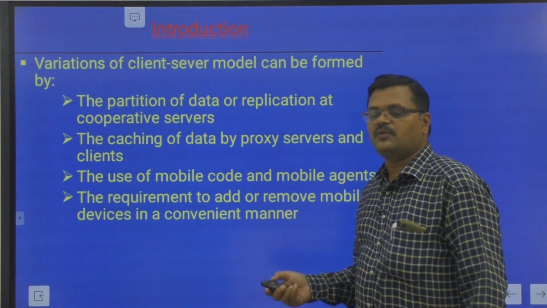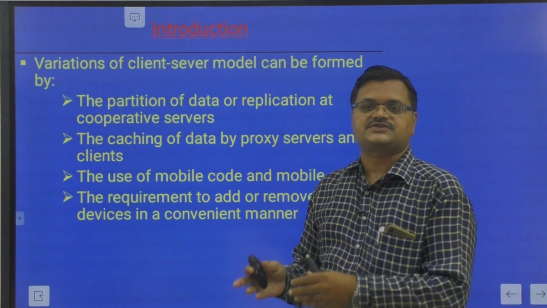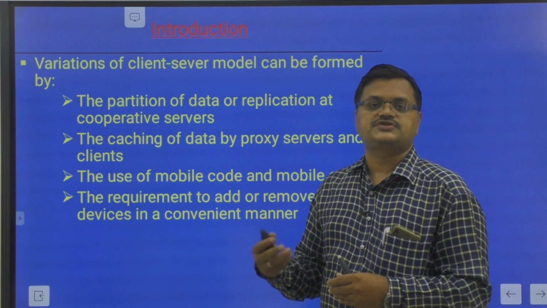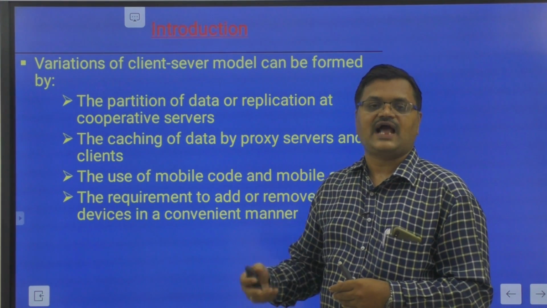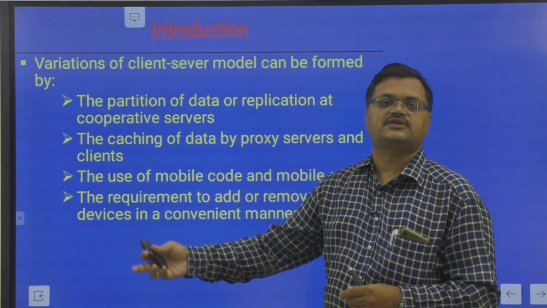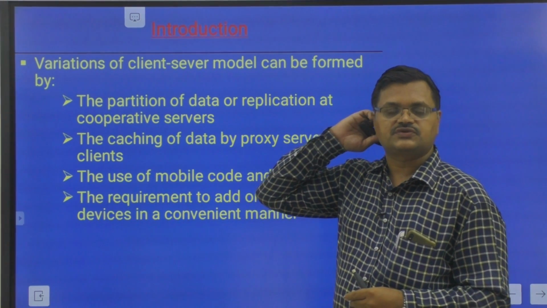A mobile agent is code that moves from one system to another, so it is not fixed. It executes the code present in a particular system, accesses the resources present in that system, and then moves on to access the next system. Like that it will continue and will not stop.